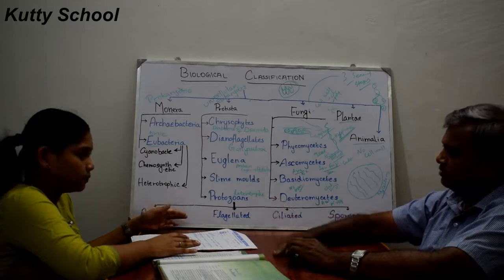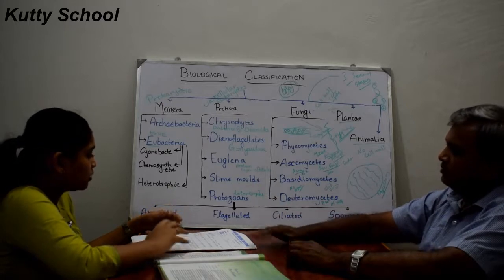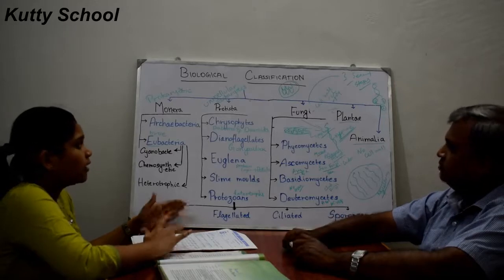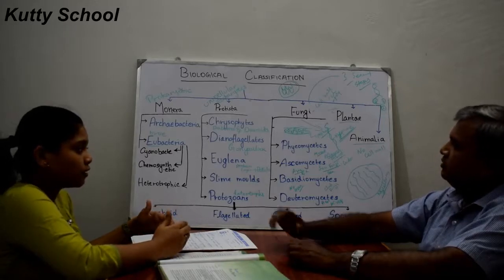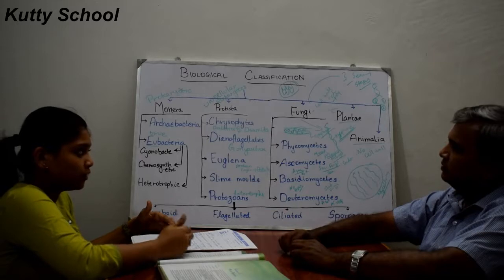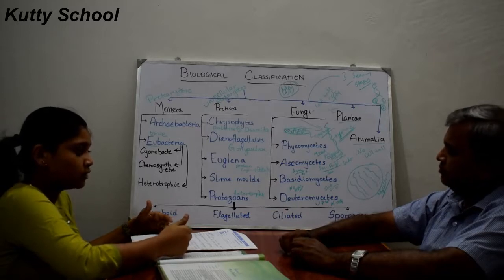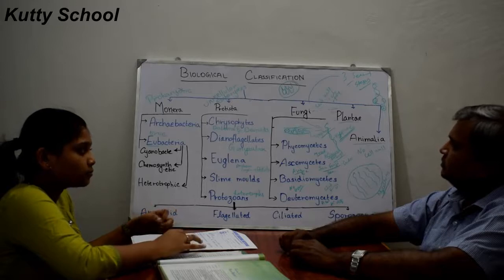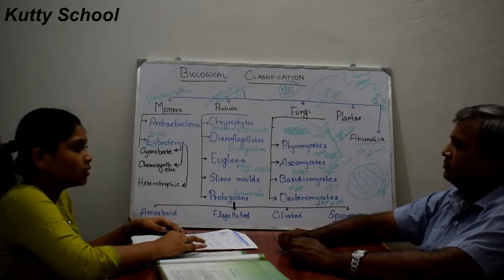And protozoans, which are divided into 4: amoeboid protozoans, flagellated, ciliated, and sporozoans. Then fungi. There are 4 divisions under fungi: Phycomycetes, Ascomycetes, Basidiomycetes, and Deuteromycetes. And then plantae and animalia. And then viruses, viroids, prions, lichens.